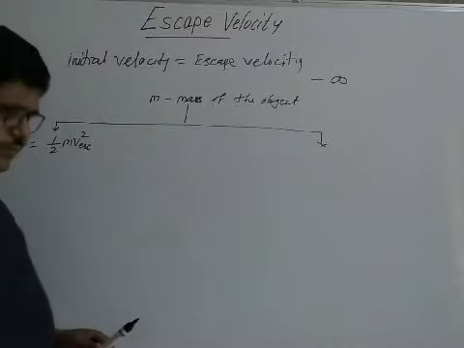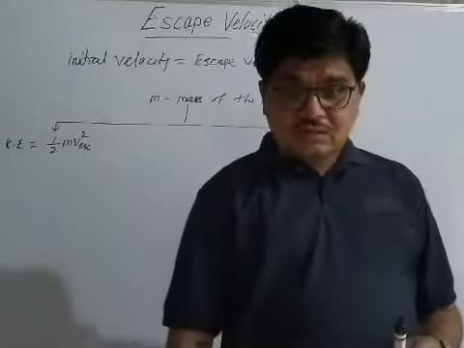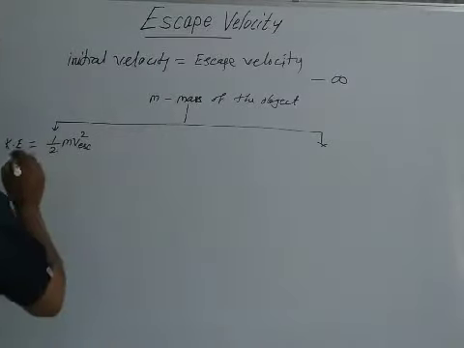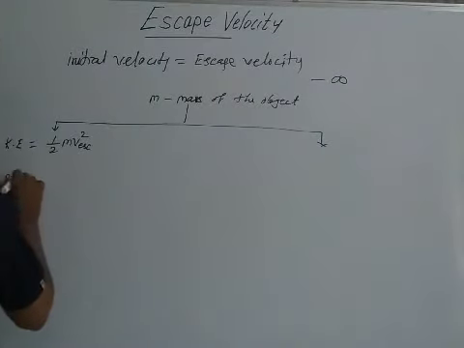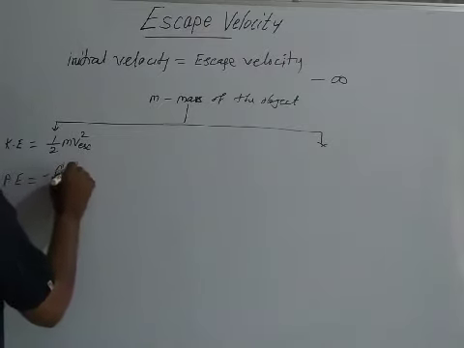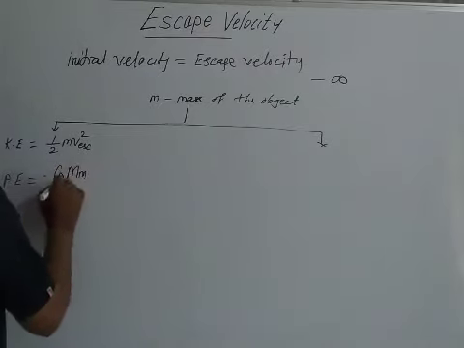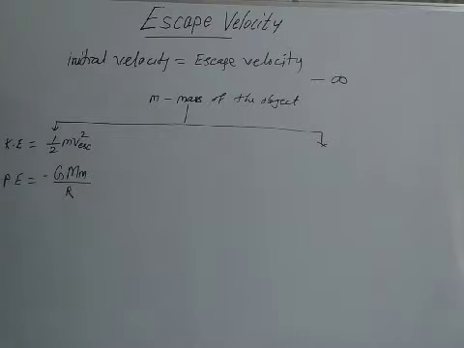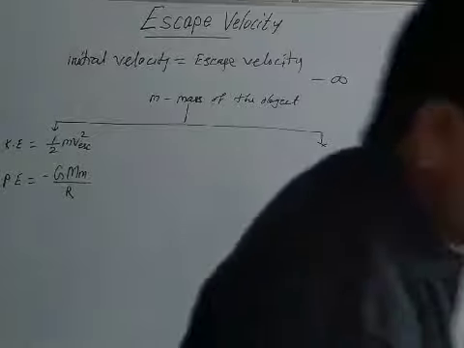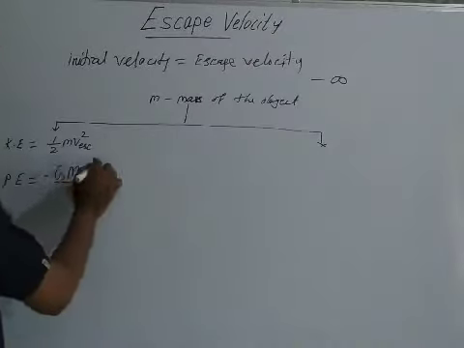When we throw that object from the surface of the earth, the velocity is maximum just on the surface of the earth. Then potential energy, you have studied it. Potential energy is always considered minus GMm divided by r. You have studied it. The potential energy on the surface of the earth.